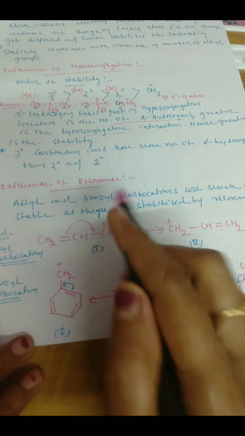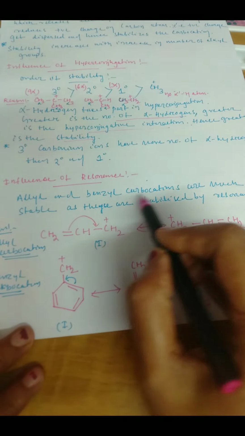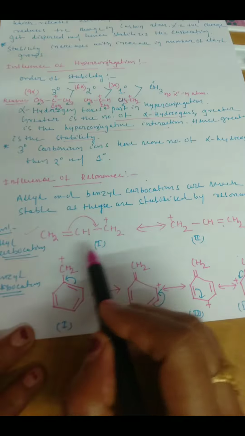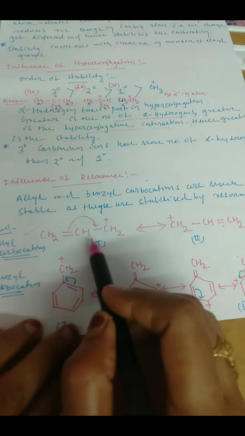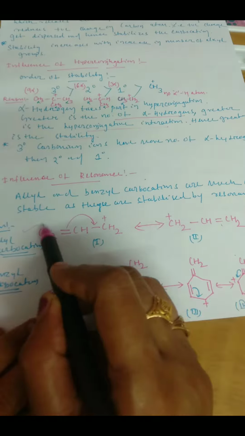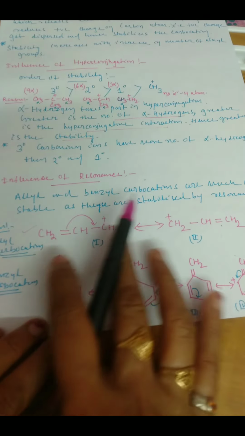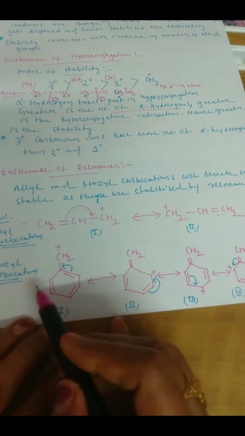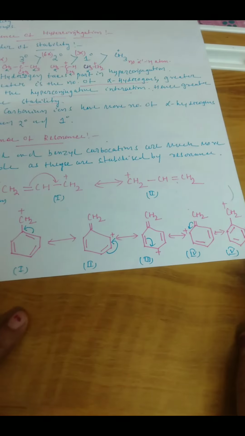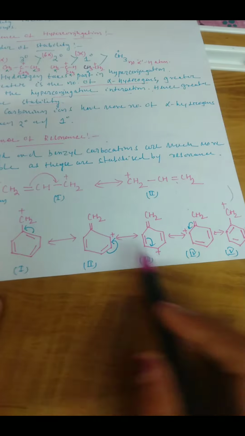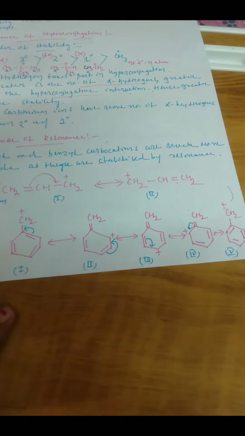Okay. Now, influence of resonance. Allyl and benzyl carbocations are much more stable as they are stabilized by resonance. Allyl carbocation, here this is an example of an allyl compound, where if you shift the double bond here, the carbon deficient center is here, CH2 plus, and this structure arises. So there are two possible resonating structures. Due to this, the allyl carbocation is stable. Now, benzyl carbocation, greater is the number of resonating structures, greater is the stability of the carbonium ion. So that is the reason why, due to the greater number of resonating structures, benzyl carbocation is more stable. Okay.